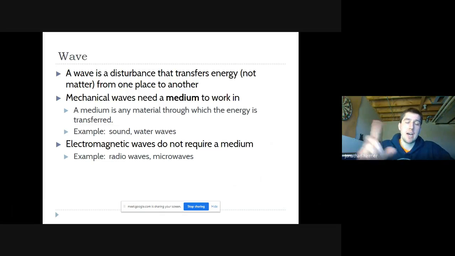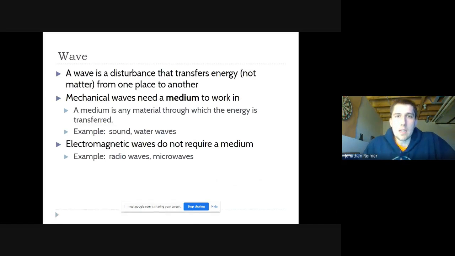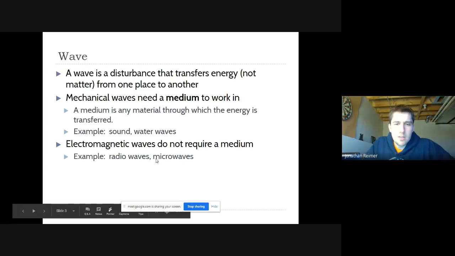To the point, sound waves need a medium. That's why we don't hear the sun. If there was an atmosphere, we would hear the sun all the time. It'd be tremendously loud. It'd be like a hair dryer beside your ear all the time. Super annoying. So good thing there's no air particles, but we still get light from the sun, which means light doesn't need a medium. Okay, it travels through empty space, through the vacuum of space. So radio waves, microwaves, they don't need mediums, right? Microwaves need electricity. Radio waves don't. Microwaves are actually a thing besides what you heat your food with.